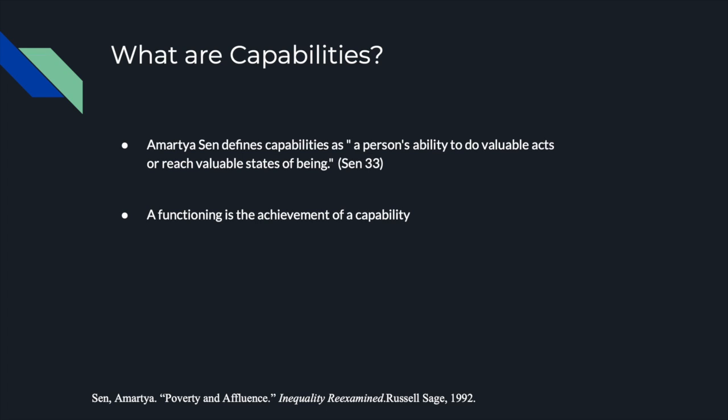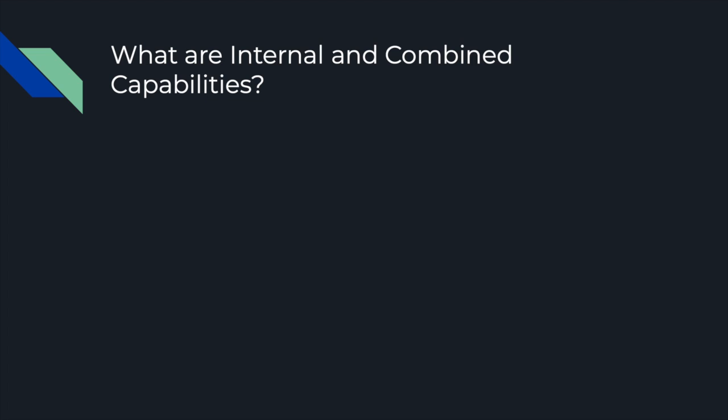However, they also have the ability to choose not to eat the food. This choice is what gives the person capability. Eating the food turns the capability into a functioning, which changes the possibility into reality. Within capabilities, there are subsets as well. These are internal and combined capabilities as well as central capabilities.